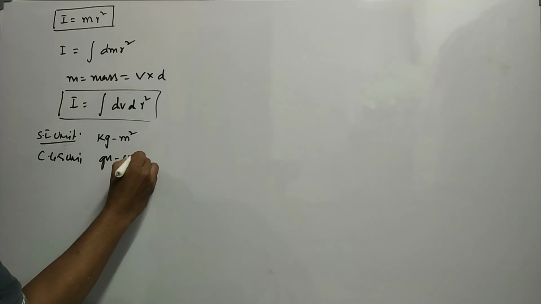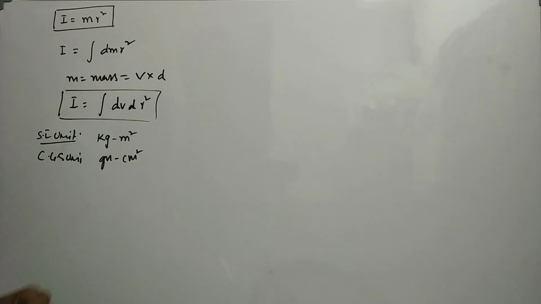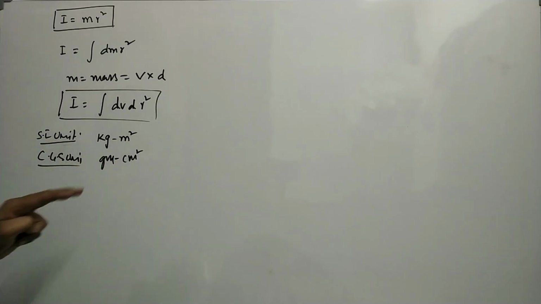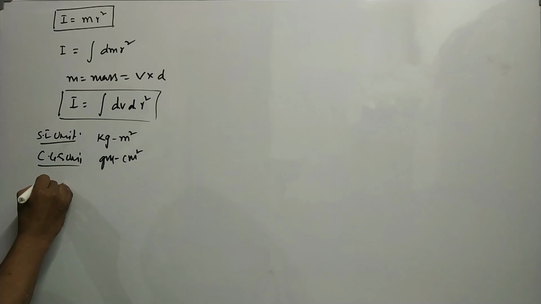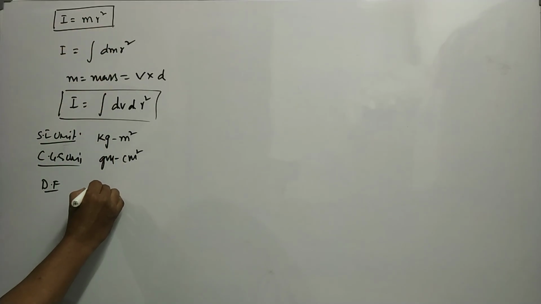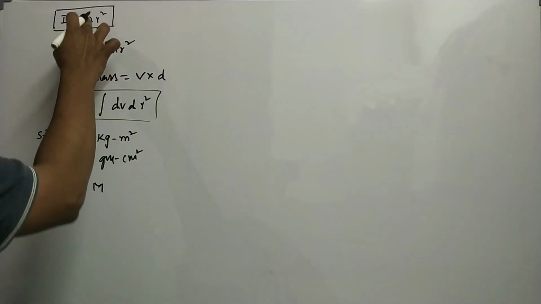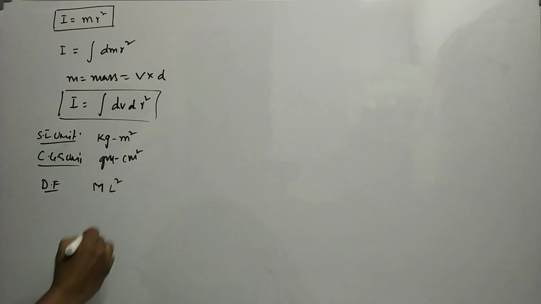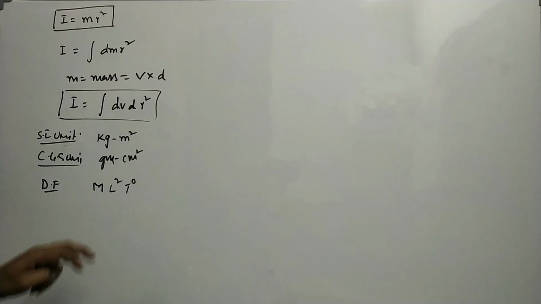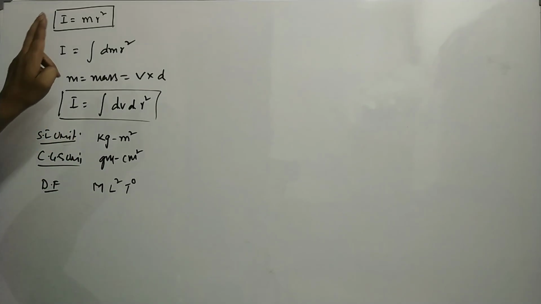Distance is in centimeter square, so gram centimeter square is the unit of moment of inertia in CGS system of unit. Next, what is the dimensional formula? Mass is represented by capital M, and distance is nothing but L square. So M L square T power 0 is the dimensional formula of moment of inertia.